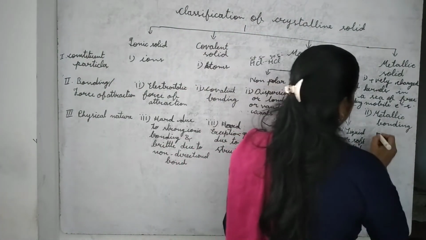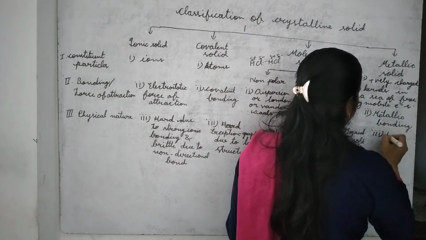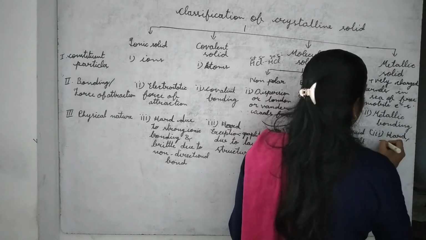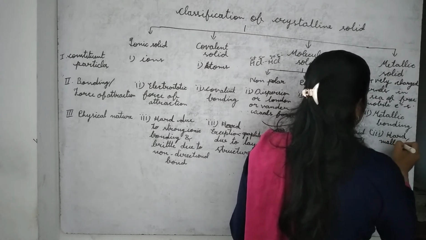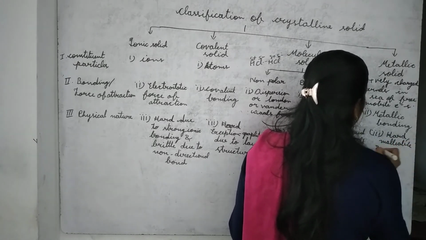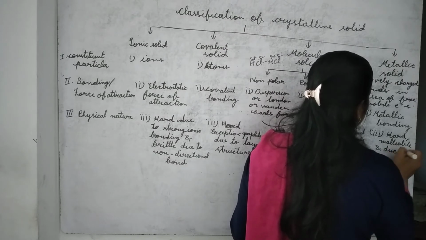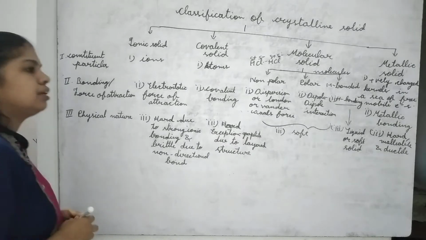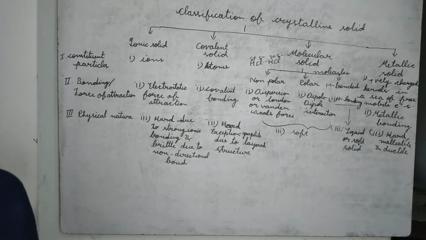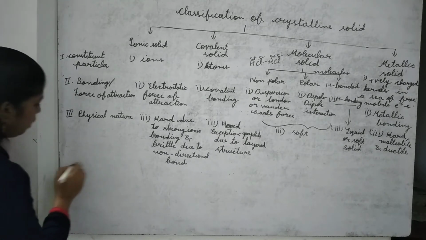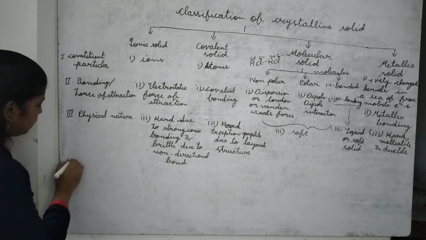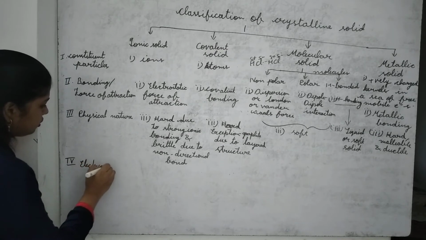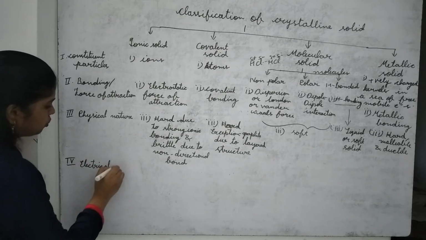So its nature is what? Hard, malleable, and ductile. This I told about their nature. Now next is electrical properties.